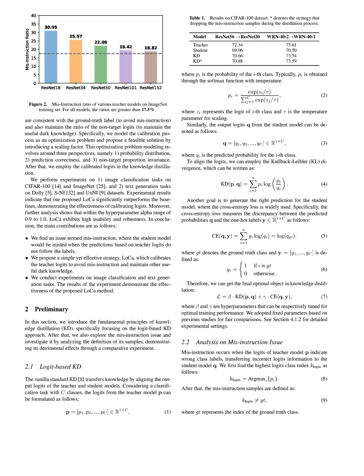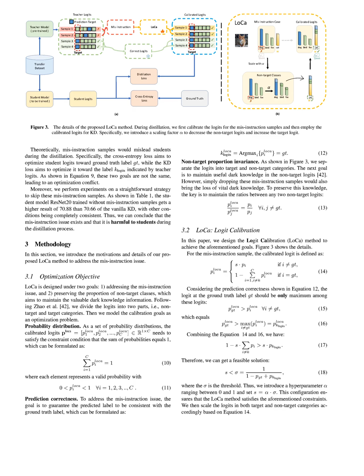1. Prediction correctness. The calibrated logit for the ground truth label, GT, is set to be the maximum among the logits, ensuring that the prediction aligns with the true label. This is mathematically represented as P_GT^LoCa equals max P. 2. Non-target proportion invariance. The method preserves the ratios between non-target logits, ensuring that the dark knowledge is retained.